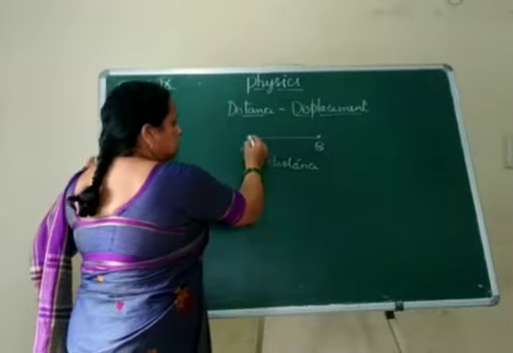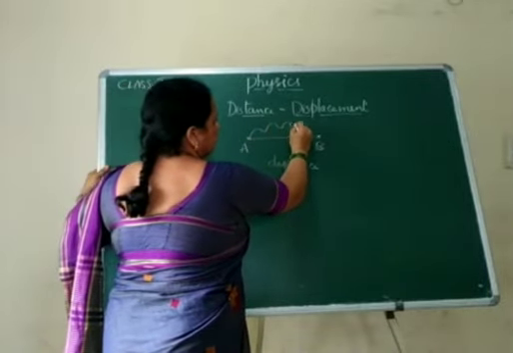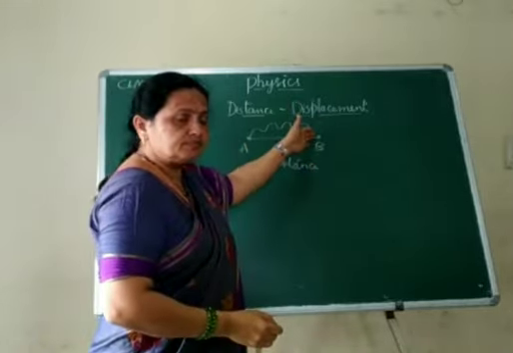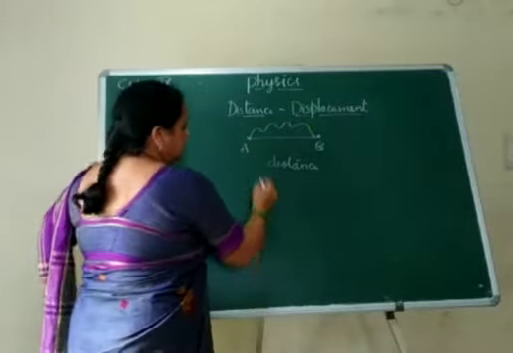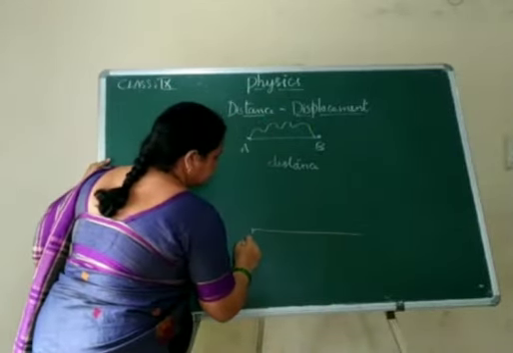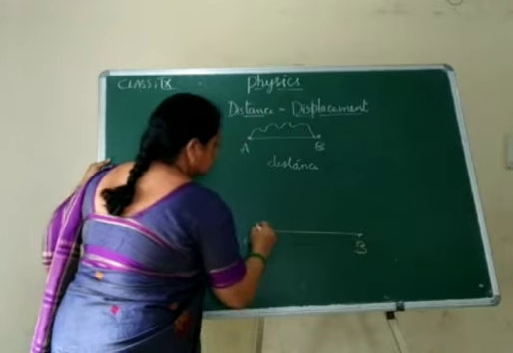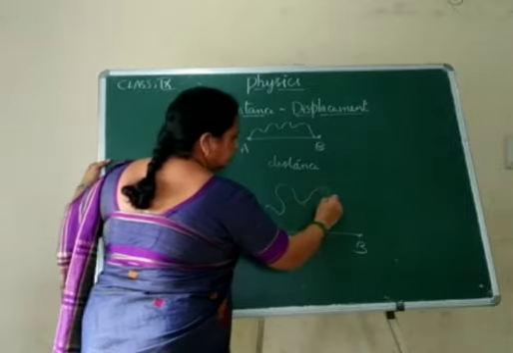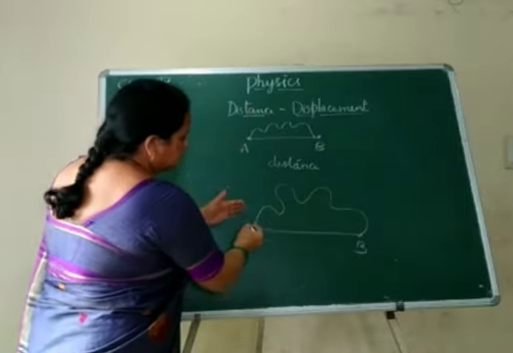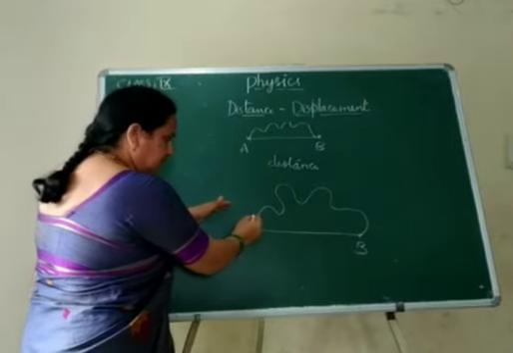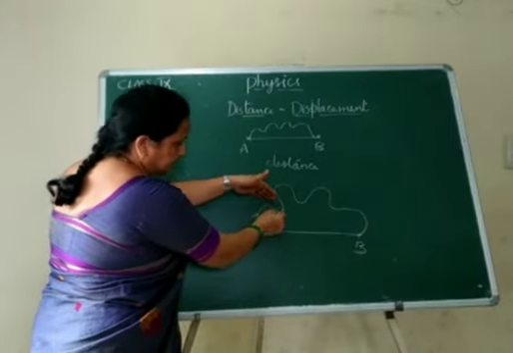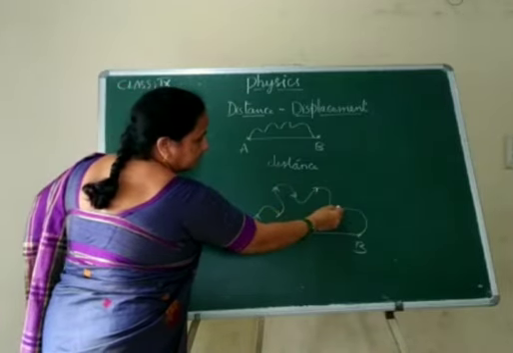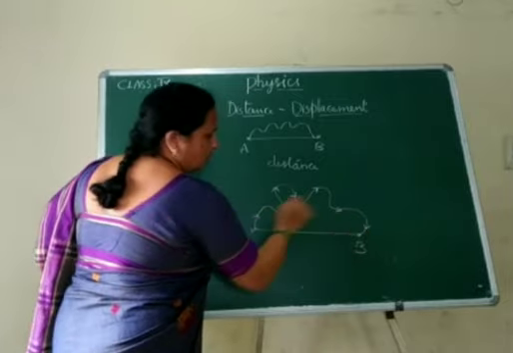But this person can reach point B any way. Is it right, children? Either this way or this way. Coming to this, either it can cover like this, or like this. That means the direction of the particular movement is going to change. Let's see. Again. But lastly, he reached the point.